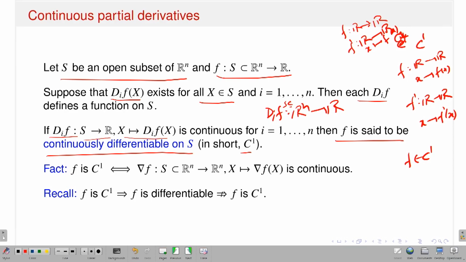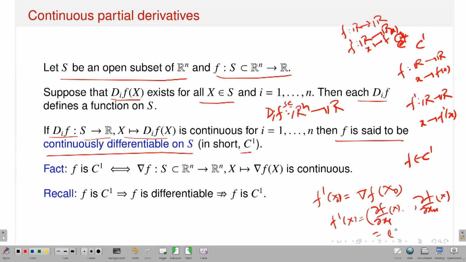What is your derivative in that case for this kind of function? Your total derivative at the point x naught is nothing but the gradient of f at x naught. In other words, the derivative at x you can write as (∂f/∂x1 at x, up to ∂f/∂xn at x), or in terms of d1 f at x up to dn f at x, correct? So now since the first order partial derivatives exist and are continuous, my function is differentiable, of course, and the derivative is also continuous.